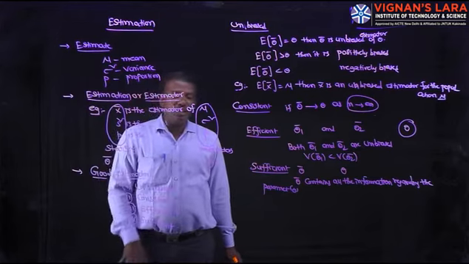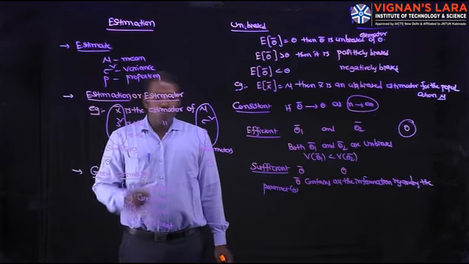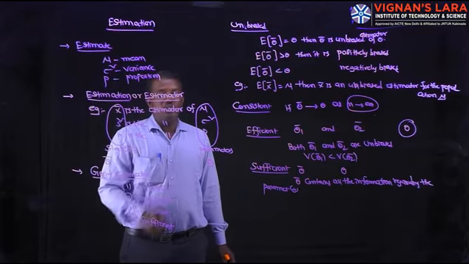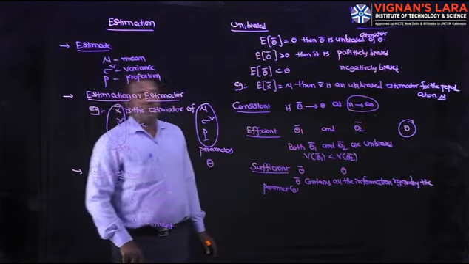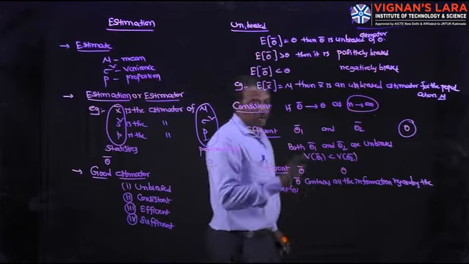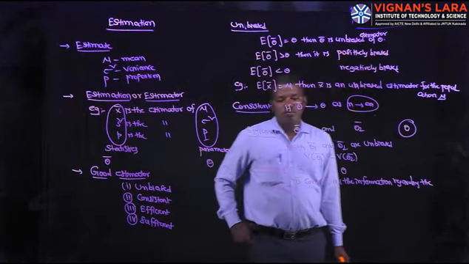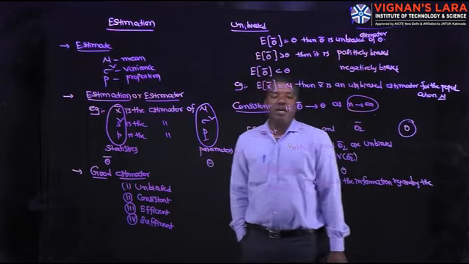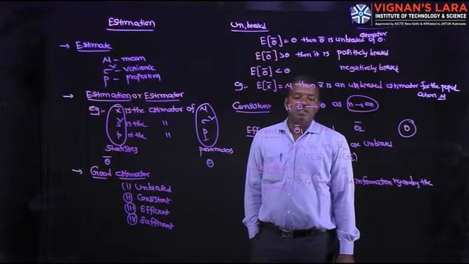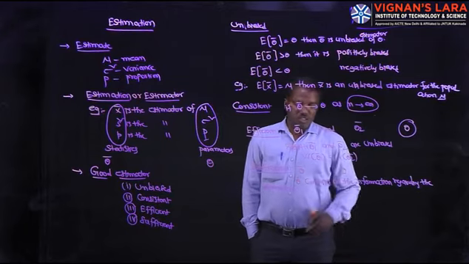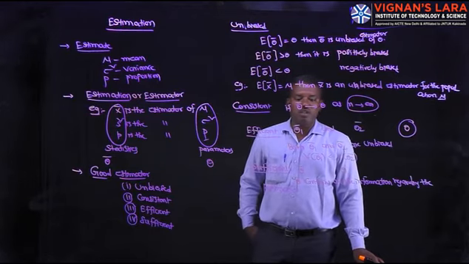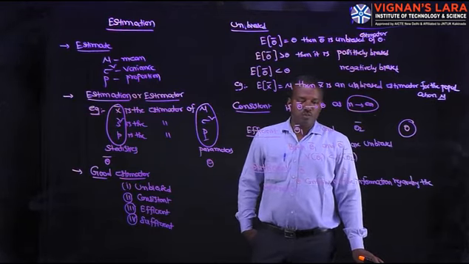One parameter can have one or two or more estimators. Estimation can be done in two ways. The next topic is how many types of estimation there are. We have two types of estimation: one is point estimation, the second one is interval estimation.